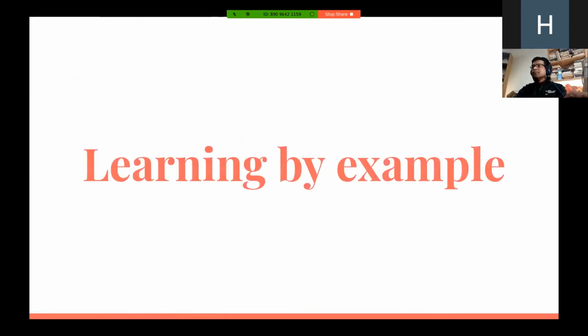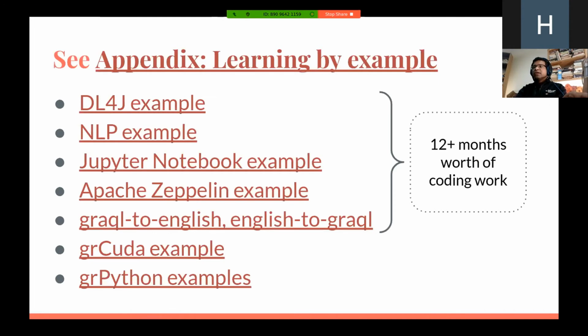Now, there's nothing like learning by example, right? And so this is exactly what I want to share, and this is what I've been doing as well. Earlier I mentioned creating those examples. As I was learning, I was creating these examples, and I was working on them further, which helped me learn further. And so these are a handful of links to the examples that I've created in the last 12 plus months. I highly recommend you go and have a look at them, run them yourself, play with them and learn from them. And then there are blog posts written for many of these that you could go ahead and read and further learn and maybe write your own posts from that.